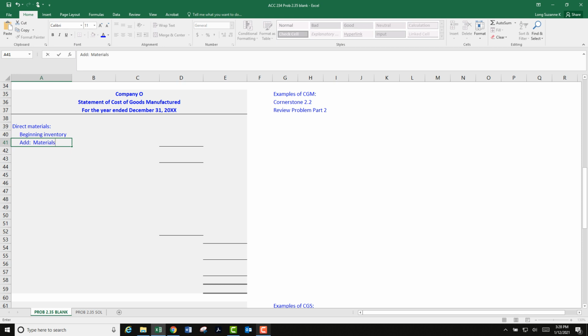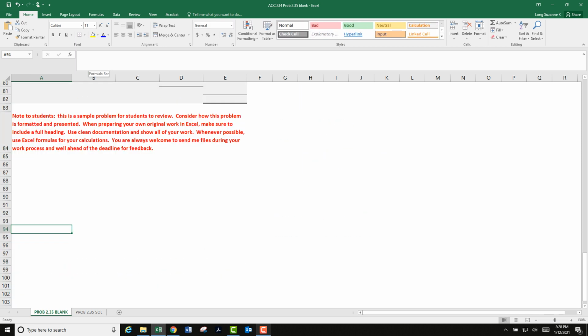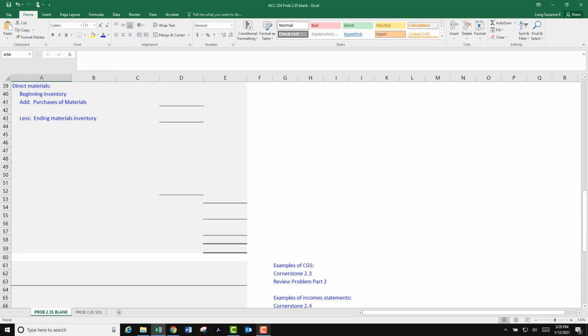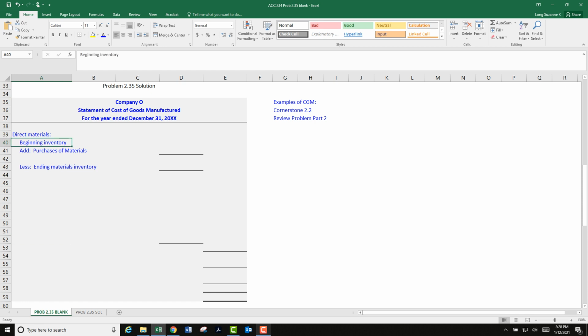Materials, purchases of materials. I think that sounds better. Let me come up here and edit. Purchases of materials. And then we're going to take out ending. Oh, up here it should say materials inventory.